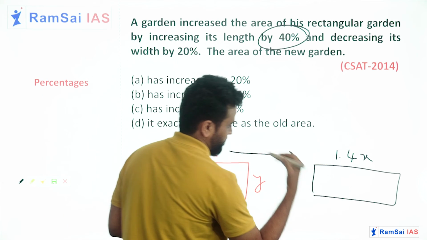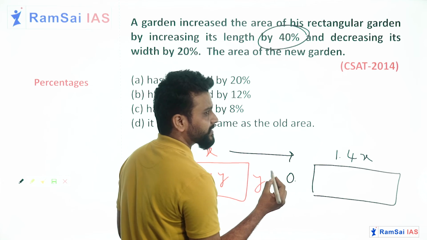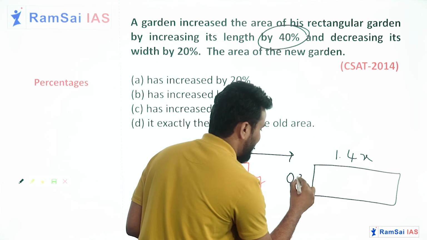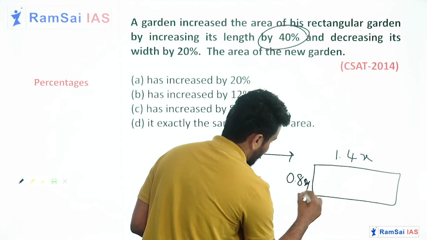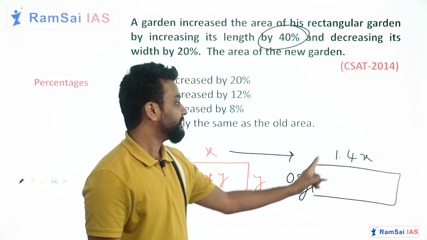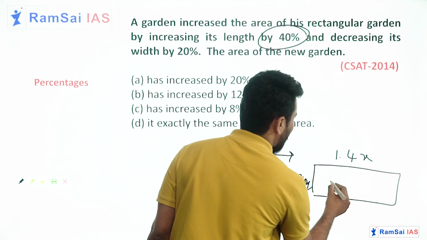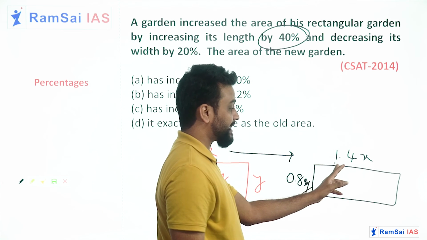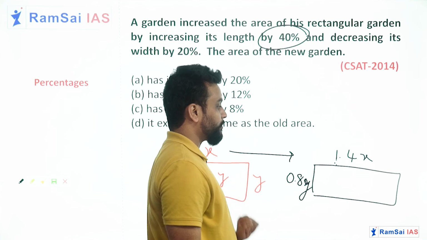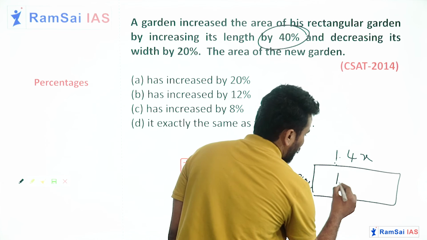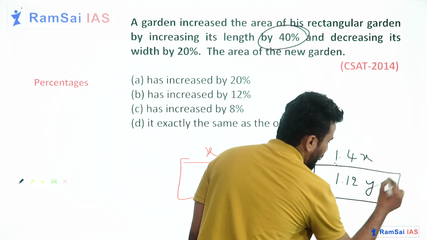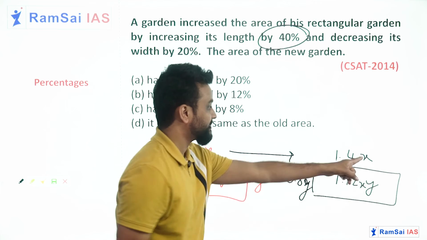When it is decreased, we have to subtract 20 from 100, so it will be 0.8y. Now length into breadth: 1.4 into 0.8 will be 1.12xy, x into y.